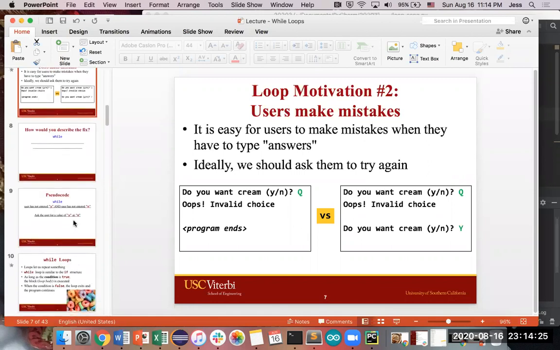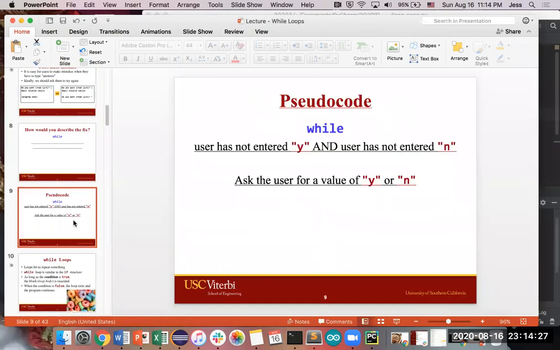What that would look like in that scenario, if you want to give a user a chance to type in the correct thing that you were expecting, the idea of how you would want to structure that would be to say, I want to repeat a bunch of actions while a user has not entered one of the two values that I'm expecting.